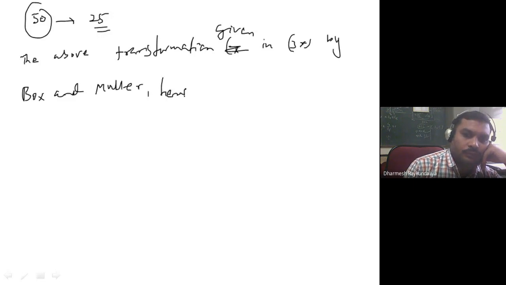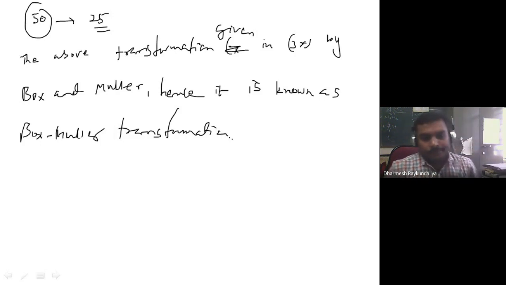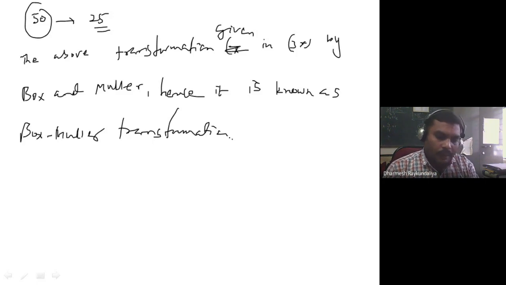Hence, it is known as Box-Muller transformation. Okay, is that clear? Yes, sir. So one can go with this Box and Muller transformation.